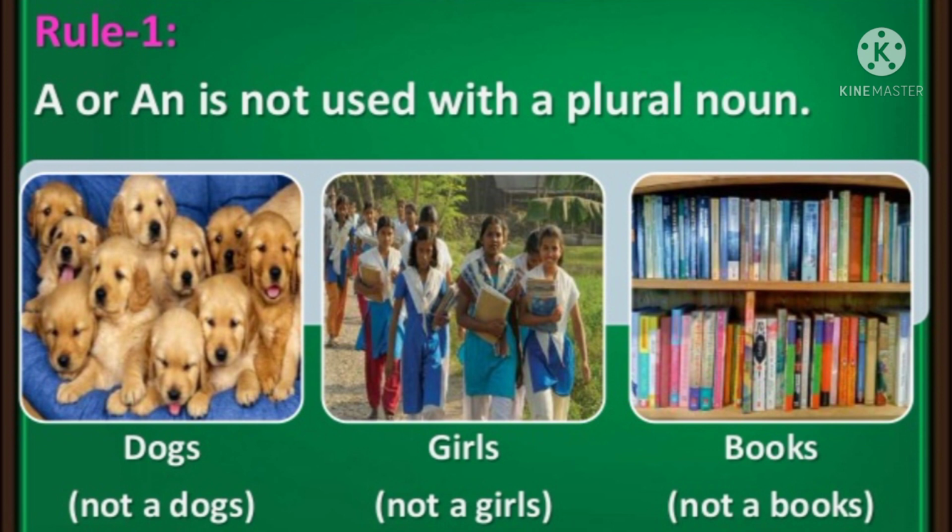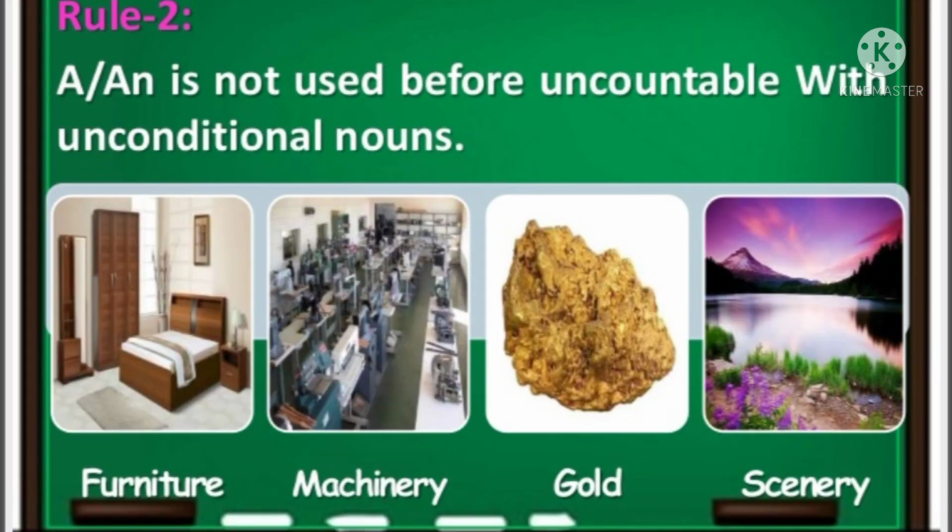We have seen that it is used before nouns, but this is used only with singular. If it is plural, we don't use it. For example, dogs, it's not a dogs. Girls, it's not a girls. Books, it's not a books. It's not used before uncountable nouns. For example, furniture, it's uncountable and there are no conditions laid upon it, so we cannot use any of the articles here. It is not a furniture or an furniture, it's only furniture, machinery, gold, scenery, etc.